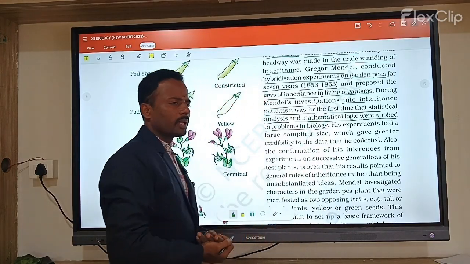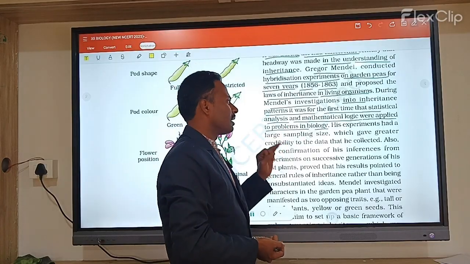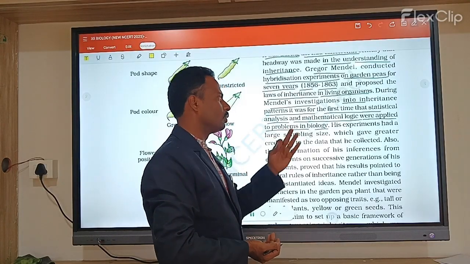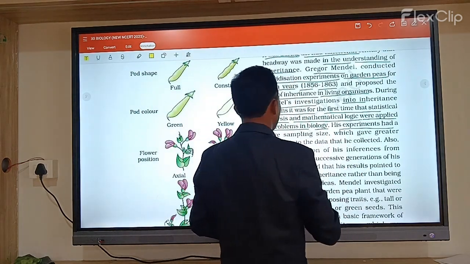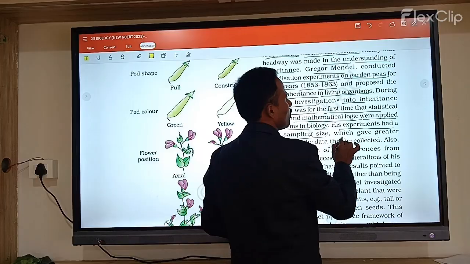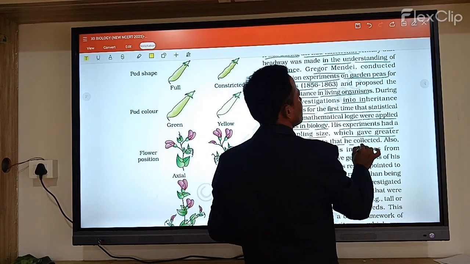His experiments had a large sampling size, which gave greater credibility to the data collected.